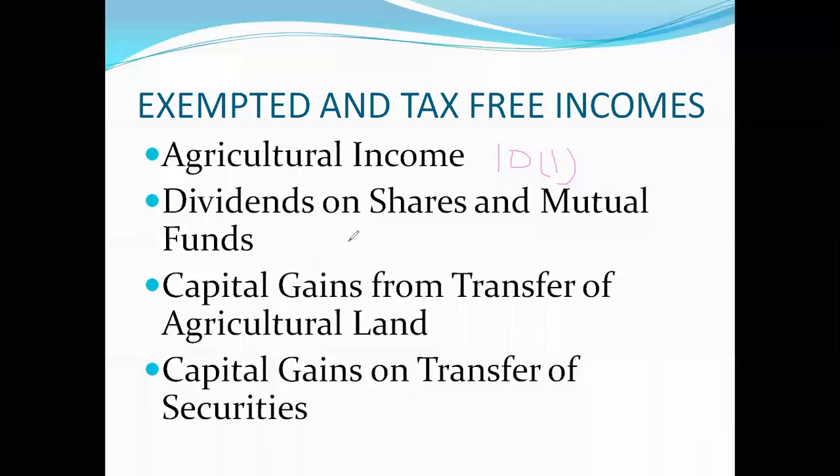Then dividends on shares and mutual funds, capital gains from transfer of agricultural land, capital gains on transfer of securities. Certain conditions are there. If the company assessee fulfills those conditions, it will be tax-free income.